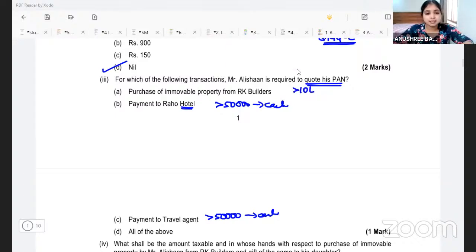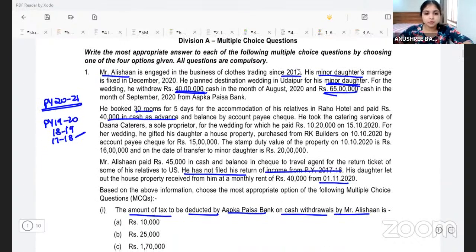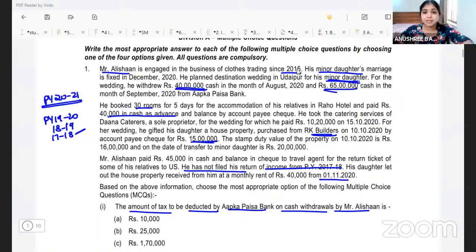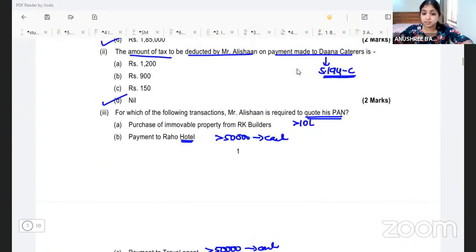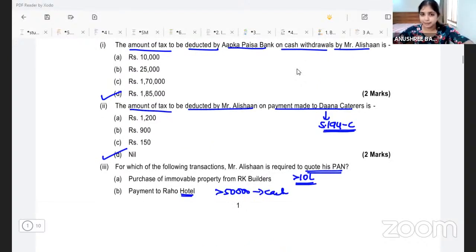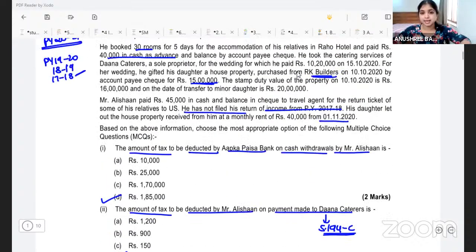But here in this question, if you see, the immovable property from RK Builders was purchased for 15 lakh rupees. See, immovable property, when you're purchasing, it doesn't matter what the mode is. Any immovable property you purchase, the full value consideration or the SDV of which is more than 10 lakh, no matter what mode you're making the payment in, you have to quote your PAN.